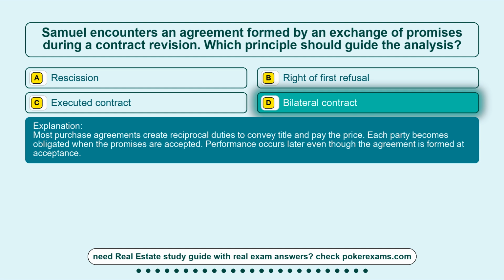Most purchase agreements create reciprocal duties to convey title and pay the price. Each party becomes obligated when the promises are accepted. Performance occurs later even though the agreement is formed at acceptance.